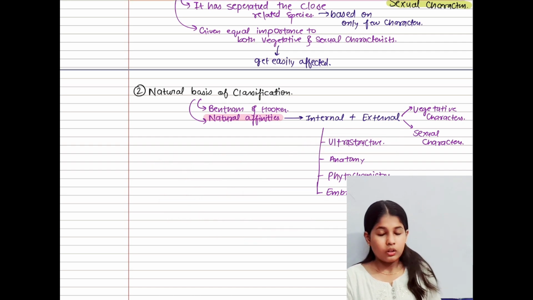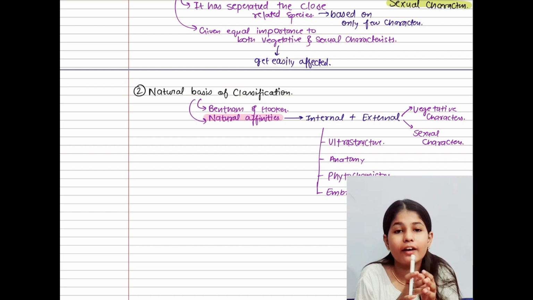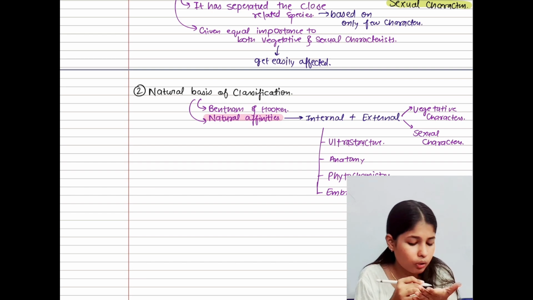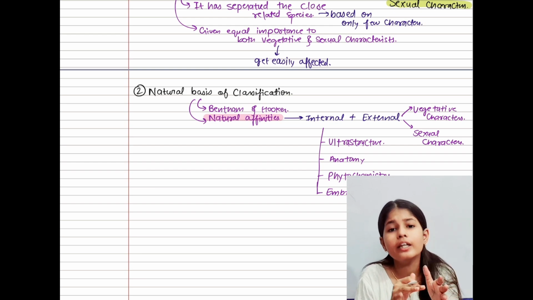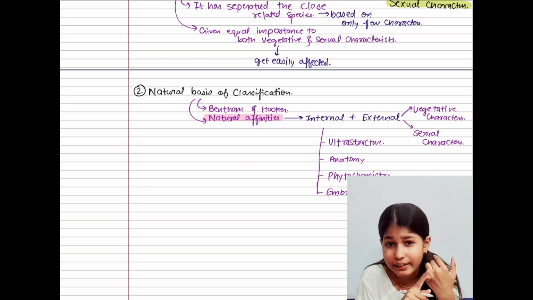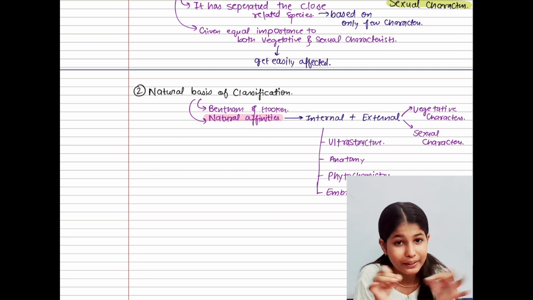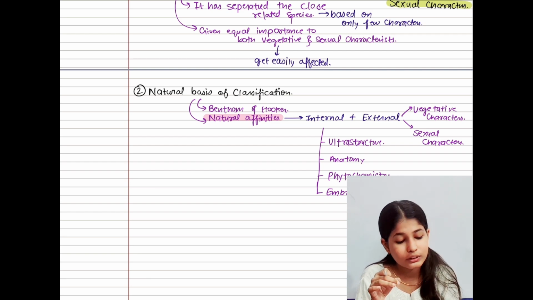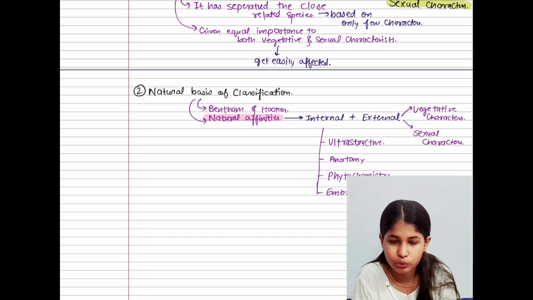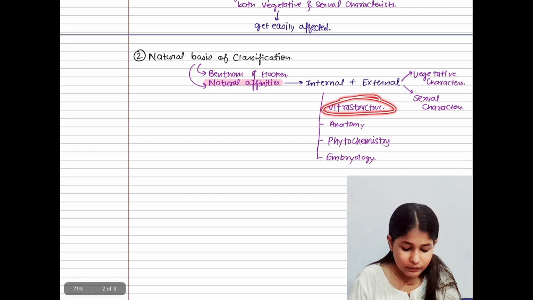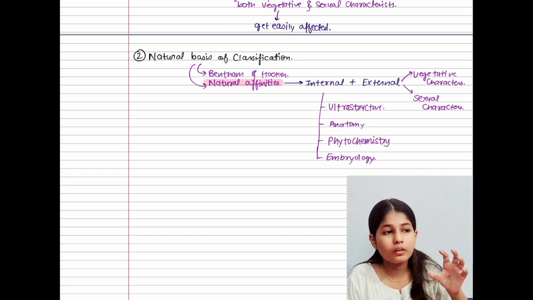What is meant by a light microscope? Because you are all biology students, even in class 10 you did different experiments, like seeing cheek cells or onion cells, peeling out a transparent peel from the onion and seeing it under the light microscope, that is, the compound microscope. Ultrastructure means ultra structure.